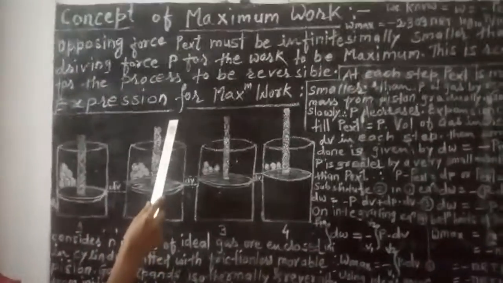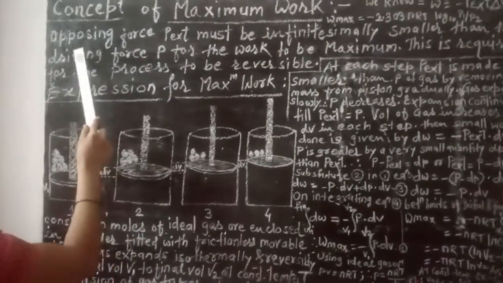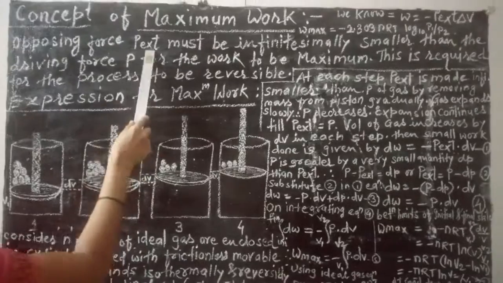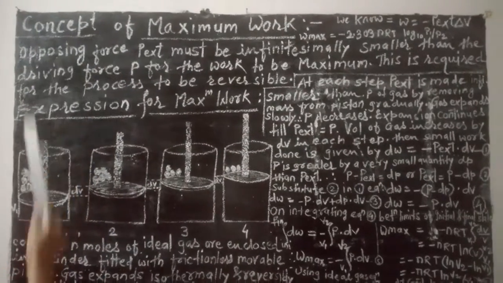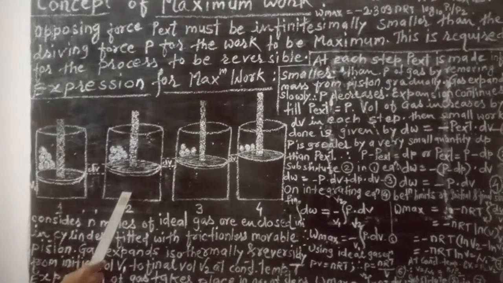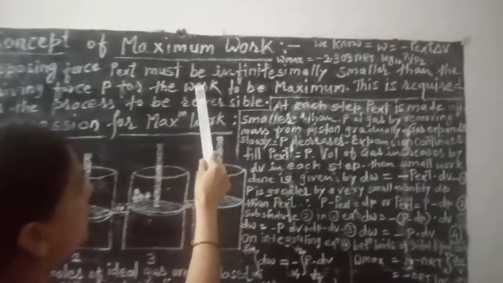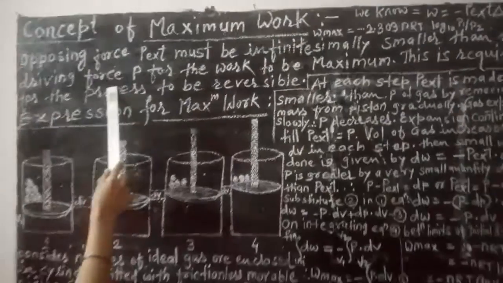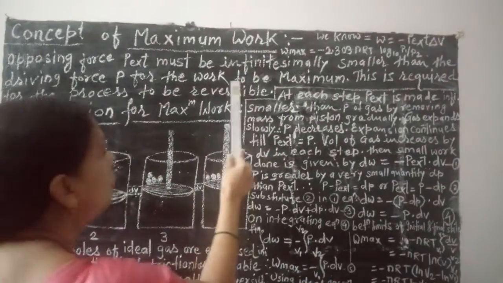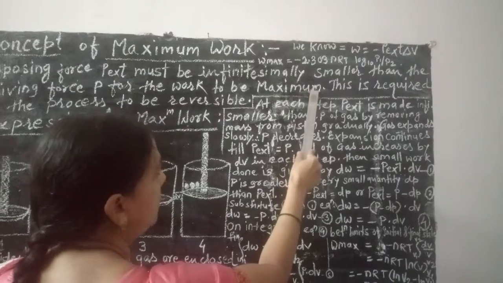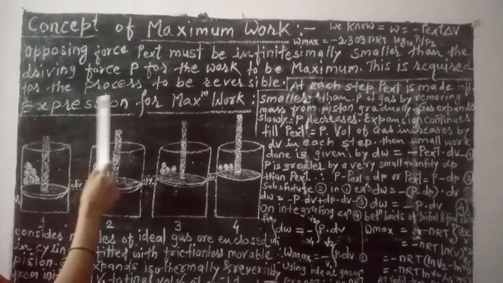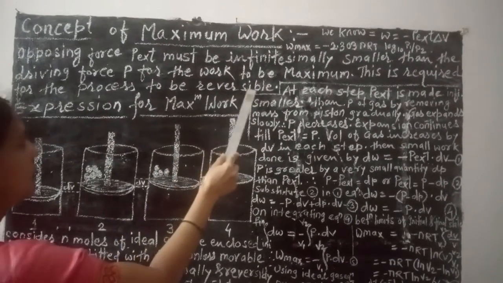This is the pressure acting on the piston, and P external is the opposing force. This is P, the driving force. So opposing force P external must be infinitesimally smaller than the driving force P for the work to be maximum, and this is required for the process to be reversible.